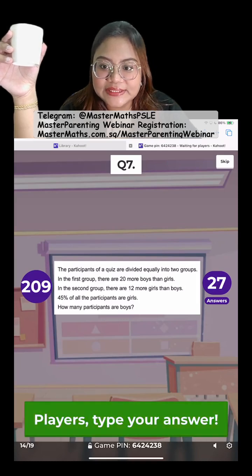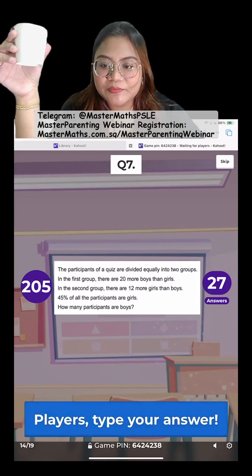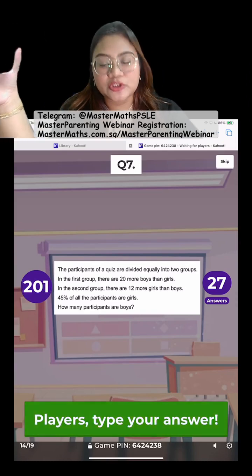I see some correct answers. Alright. Try to draw the model in the time that you have, right? Try to draw the model for the second group.